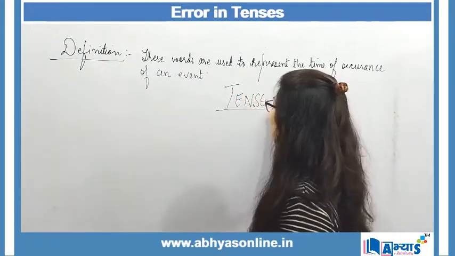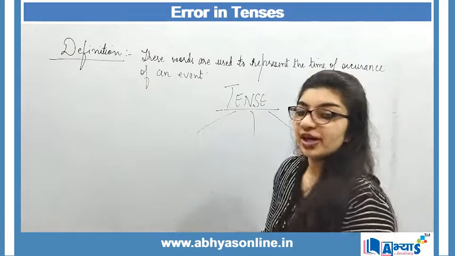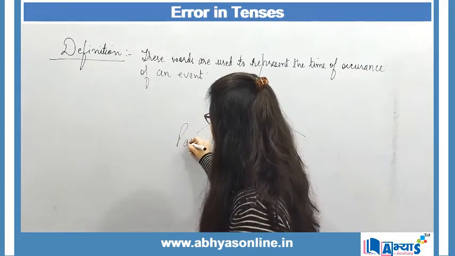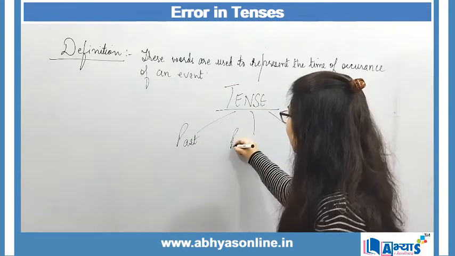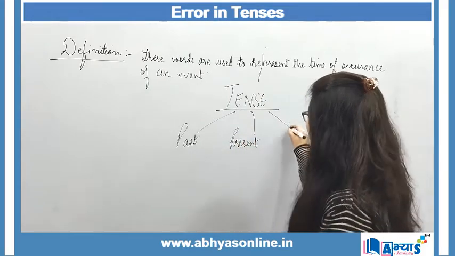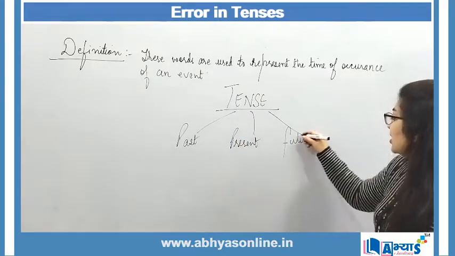Basic types of tenses are three. First is past tense, then we talk about present tense, and then the last one is future tense.